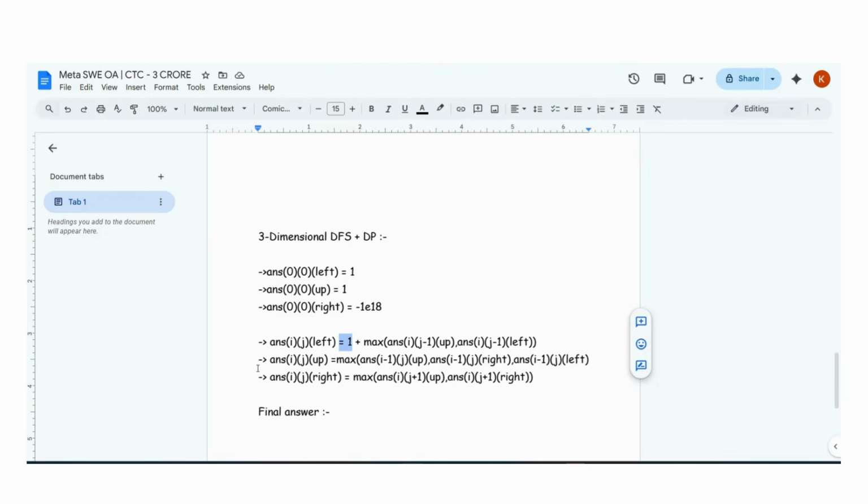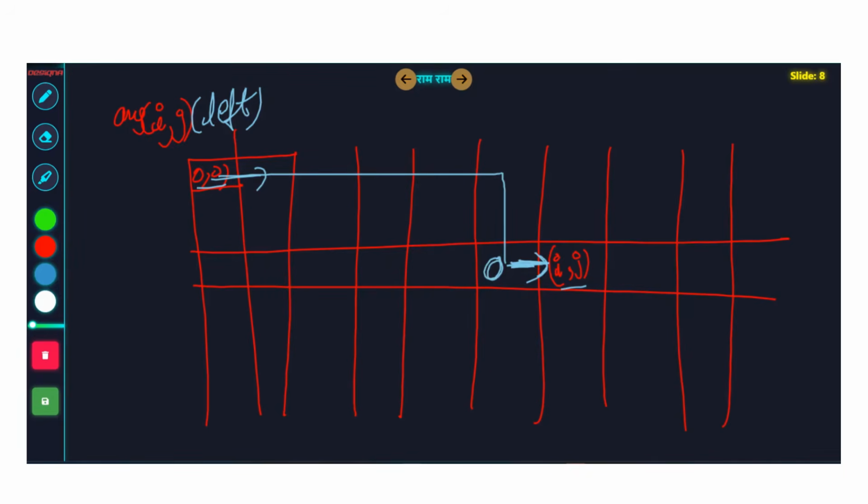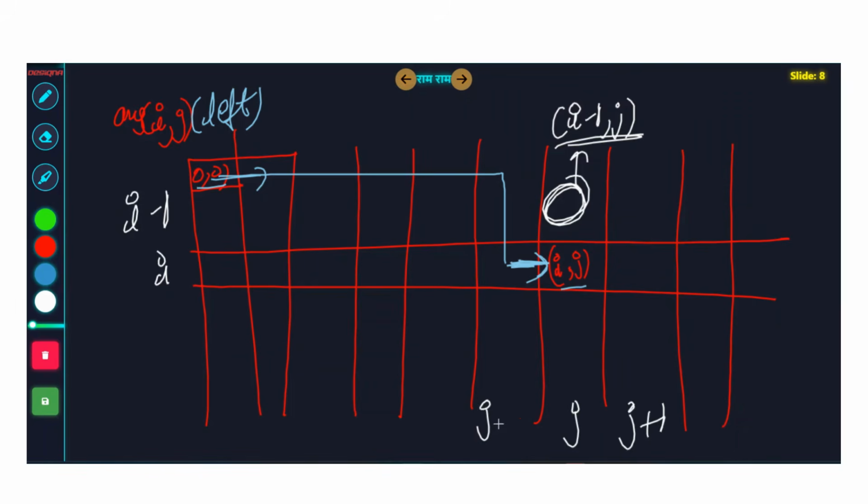Now guys, answer I comma j comma up is very easy. You will take all the cases. What is the best way to reach I comma j from this white color cell? This white cell is I minus 1 comma j. If you know basic mathematics, this is the I minus 1 row. If this is j, this is j plus 1 column, and this is j minus 1 column. What is the best way to reach I comma j such that in the final move you are coming from this white color cell from upside? So I minus 1 comma j, you can visit it from which places?